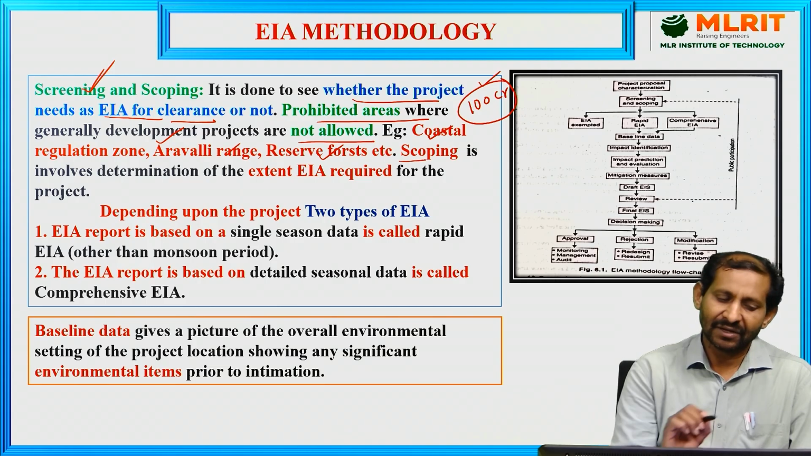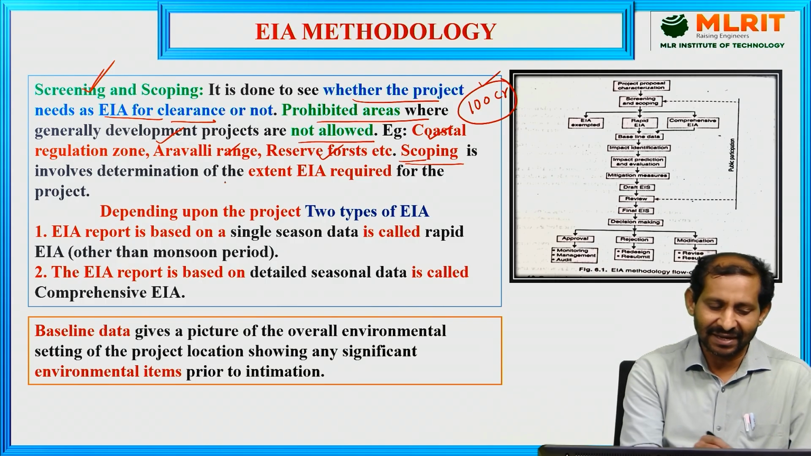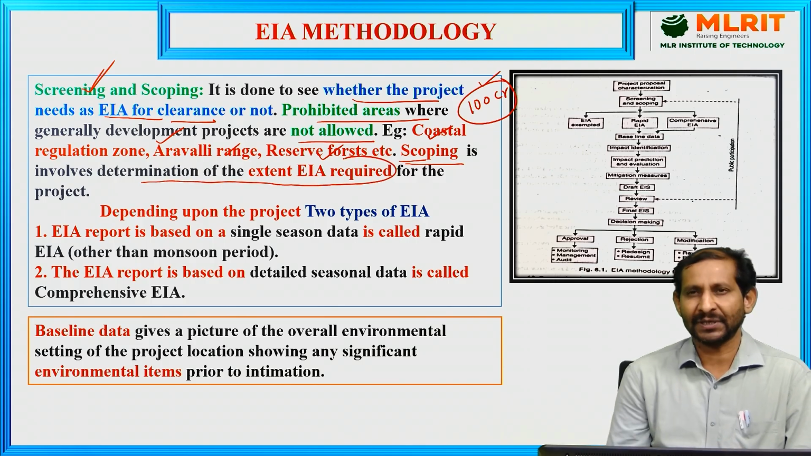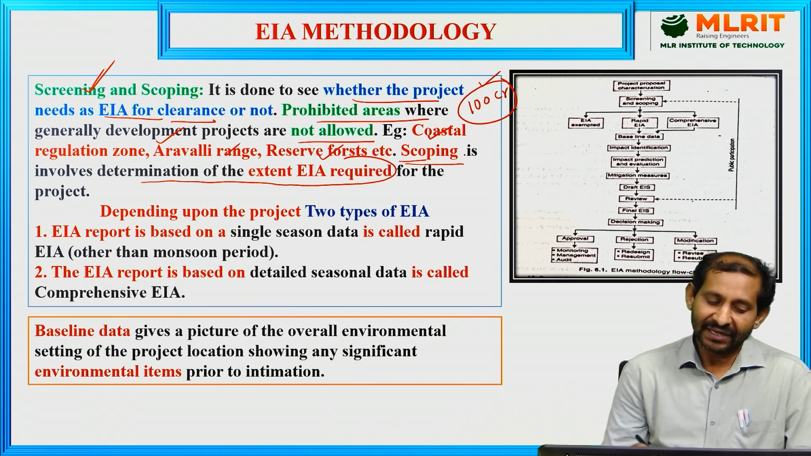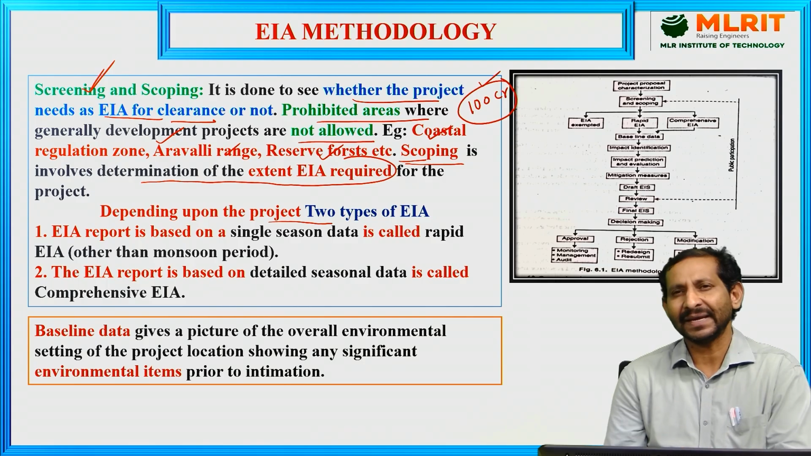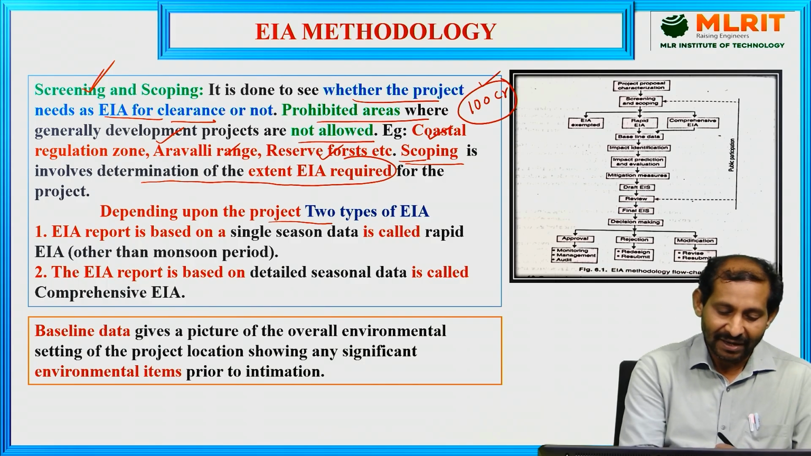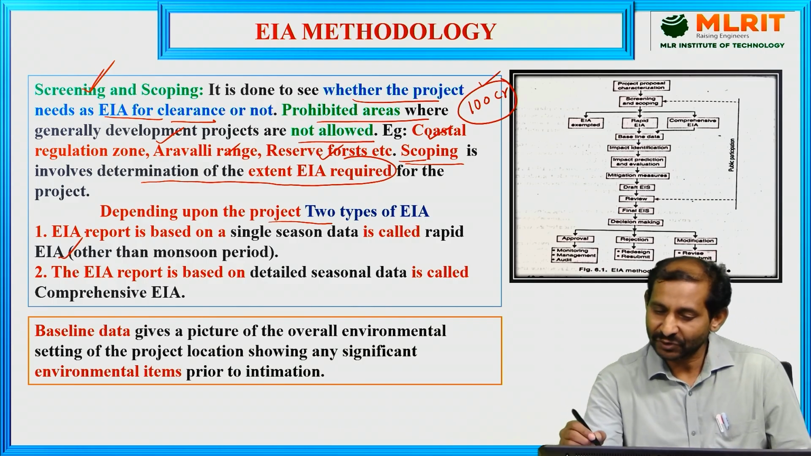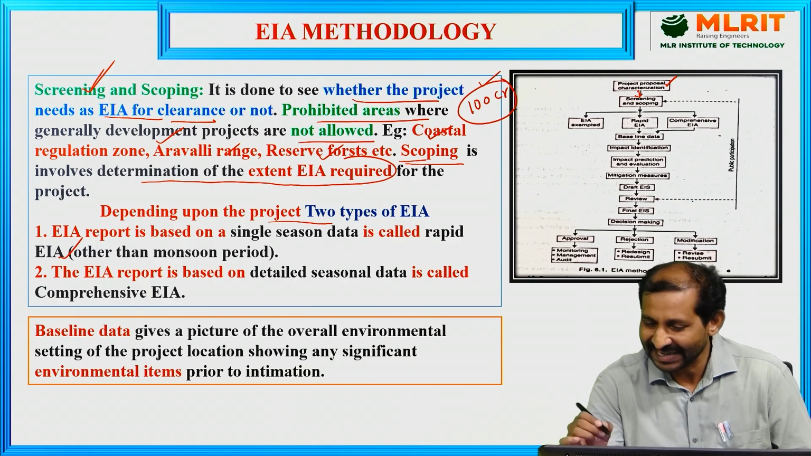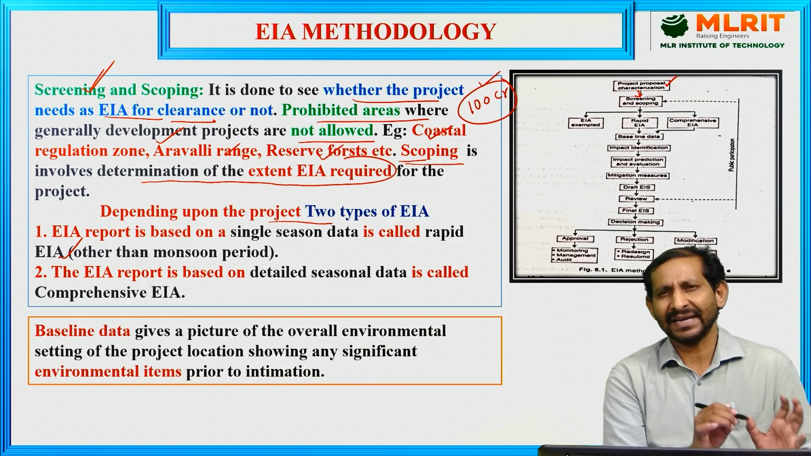The second parameter, after screening, is scoping. Scoping involves determining the extent to which an EIA is required for the project or not. Depending on the project or activity, two types of environmental impact assessment are required. First is the project proposal or developmental activity proposal, and the first step is screening. Screening means deciding whether it will come under environmental impact clearance or not.